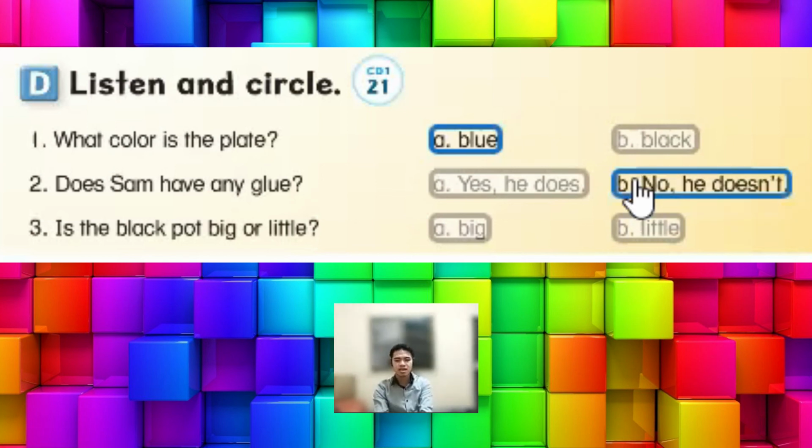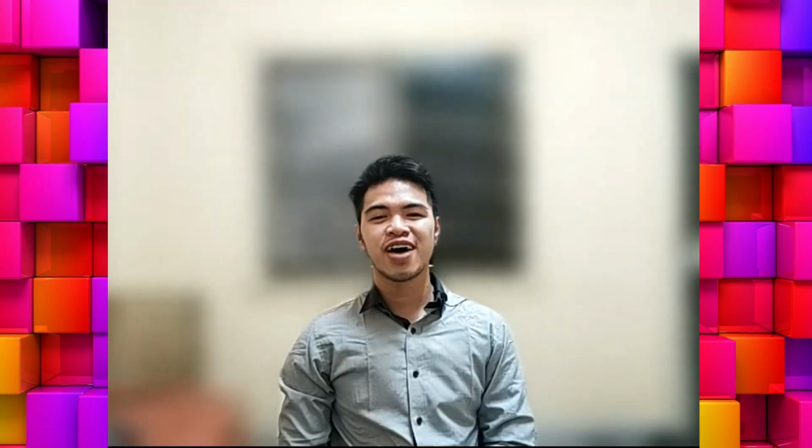No, he doesn't. He doesn't have any glue. And number 3, is the black pot big or little? A. Big or B. Little? What do you think? Correct. The correct answer is the letter A. It's big. So that is the end of our class.